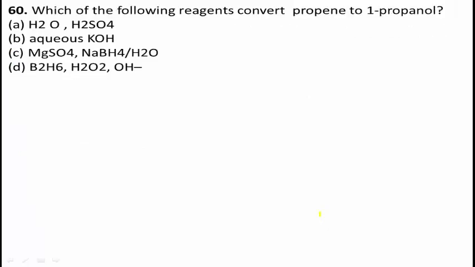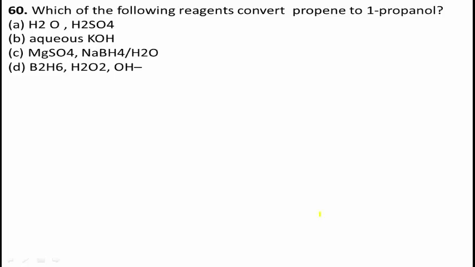Next, question number 60. Which of the following reagents convert propene to 1-propanol? Option A, H2 and H2SO4. Option B, aqueous KOH, means potassium hydroxide. Option C, MgSO4, NaBH4 by H2O. And option D, B2H6, H2O2 and OH minus.